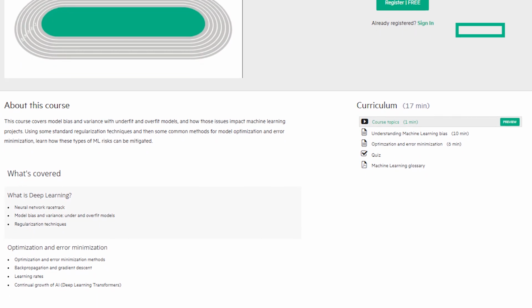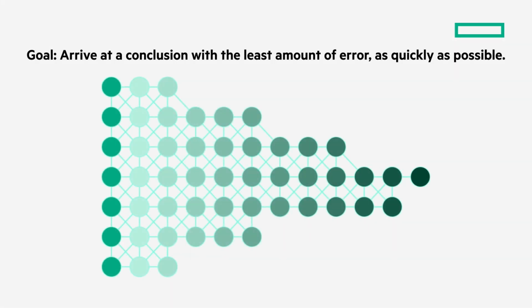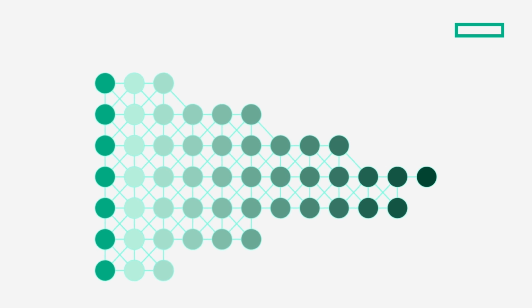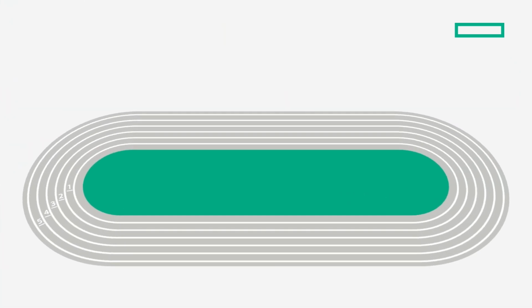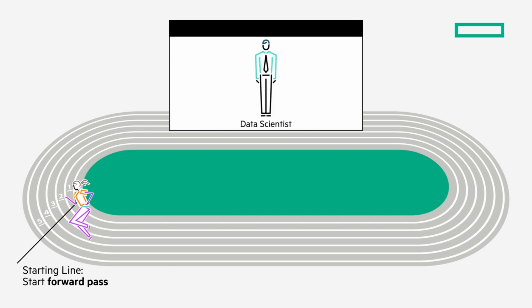The goal of a neural net is to arrive at a conclusion with the least amount of error as quickly as possible. One effective way to understand how it does this is by comparing it to a racetrack, like this. Think of a typical racetrack forming a loop. In this example, model training, our runner, will start at the starting line, where it receives all instructions, the rules of the race, from the data scientist.